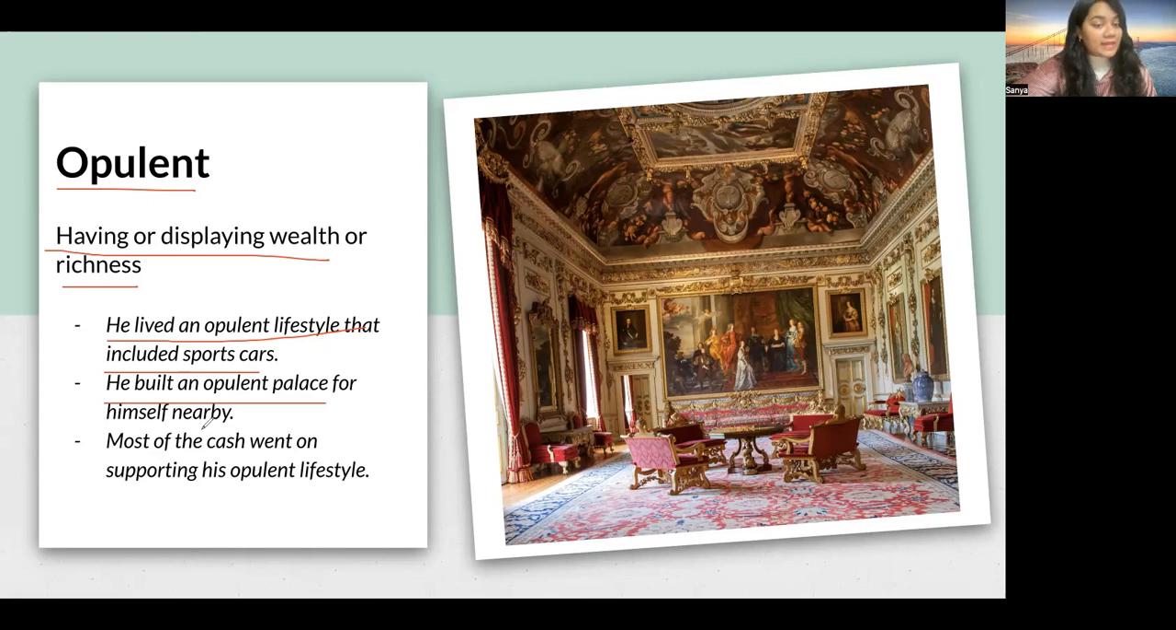He built an opulent palace for himself nearby. So he built a luxurious palace. You can say, definitely, a palace would be an opulent thing, right? It's not going to be made out of simple sticks, stones, and cement. It definitely needs a lot of money. So palaces would be opulent structures. Most of the cash went on supporting his opulent lifestyle. So, most of the cash was spent supporting his lifestyle that required a lot of money. That means an opulent lifestyle or a wealthy lifestyle. So, opulent, having or displaying wealth or richness.